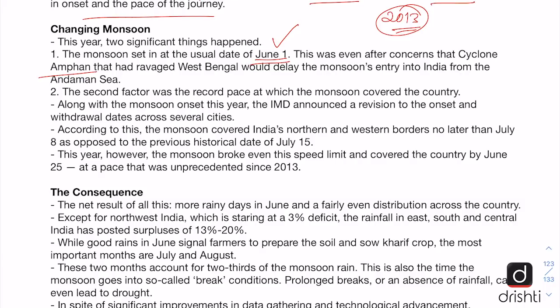The second factor has been the record pace at which the monsoon has covered the entire country. Usually it takes up to July 15, which has now been revised by IMD to July 8. But the monsoon this year has even broken this record and it covered the entire country by June 25th. And this pace has not been seen since 2013.